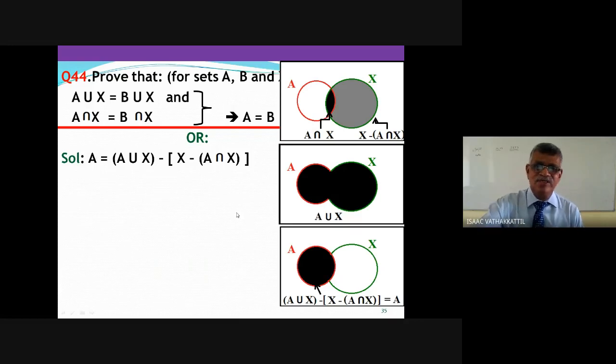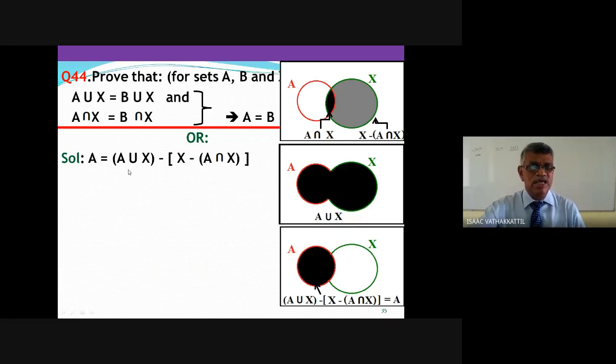Well, this is not something which you can mug up. But you imagine. It is your visualization. No need of listing all these diagrams here. If you can imagine that, you can write it here: A union X minus A intersection X is A.